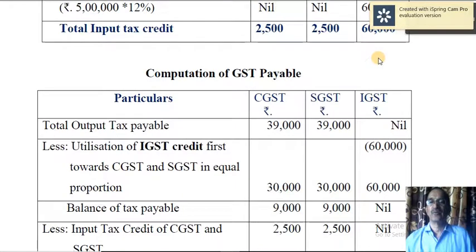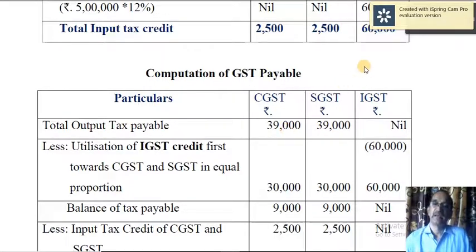Now what you have to do? First, you have to use this surplus IGST input tax credit towards payment of CGST or SGST in any order and in any proportion.